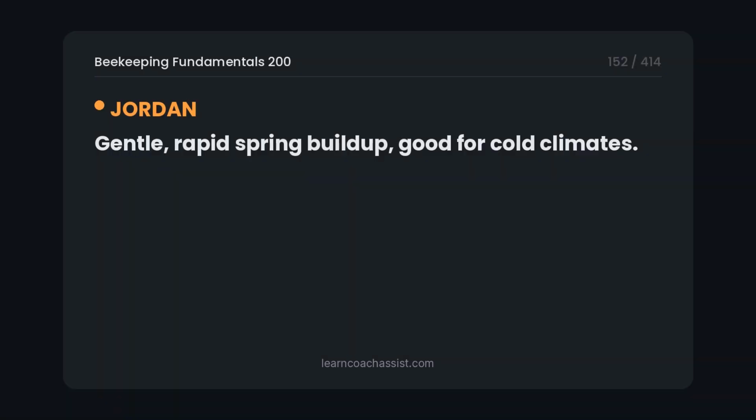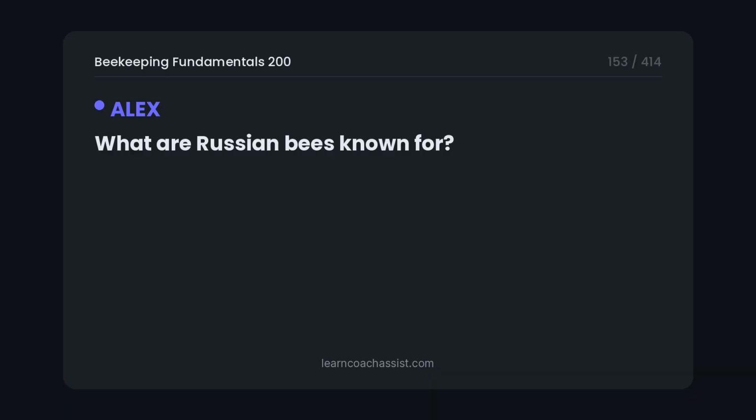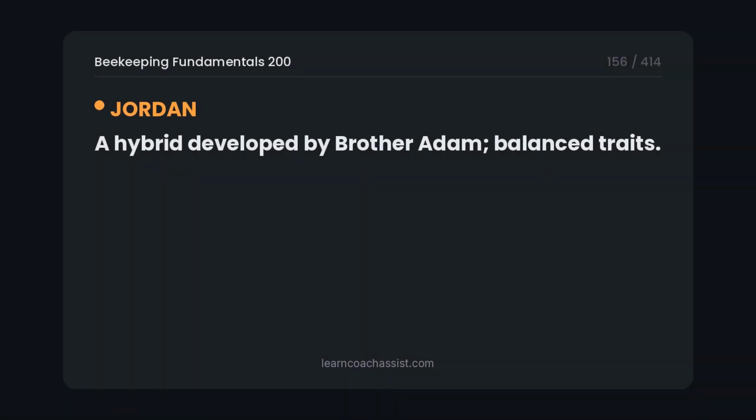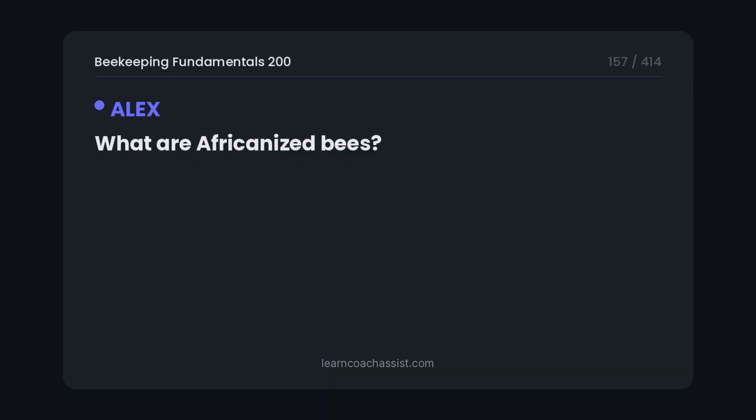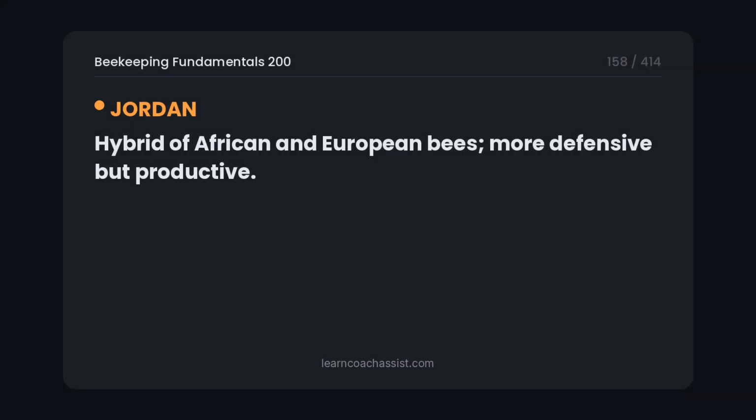What are Carniolan bees known for? Gentle, rapid spring buildup, good for cold climates. What are Russian bees known for? Varroa resistance, can be a bit defensive. What are Buckfast bees? A hybrid developed by Brother Adam, balanced traits. What are Africanized bees? Hybrid of African and European bees, more defensive but productive.